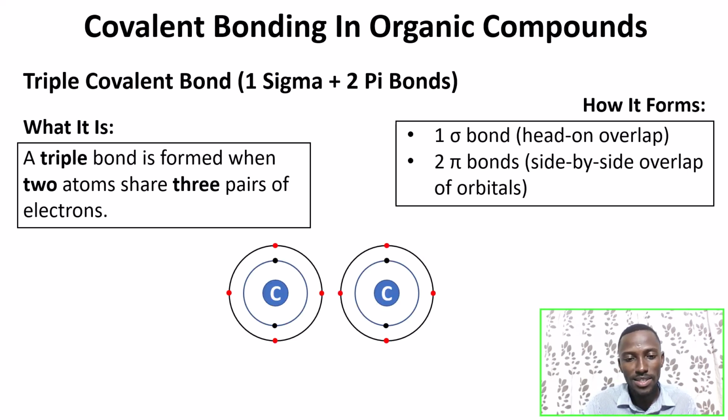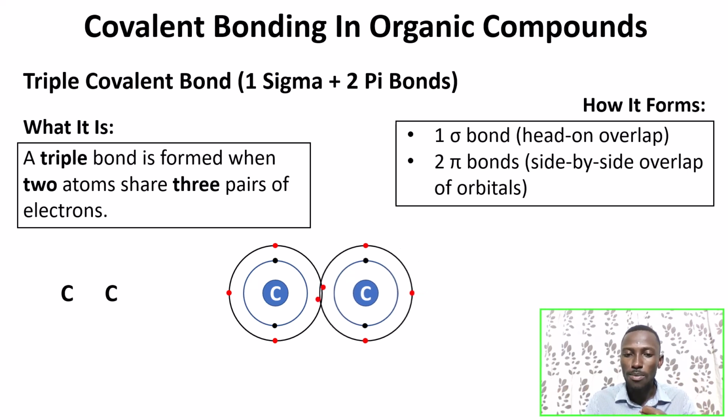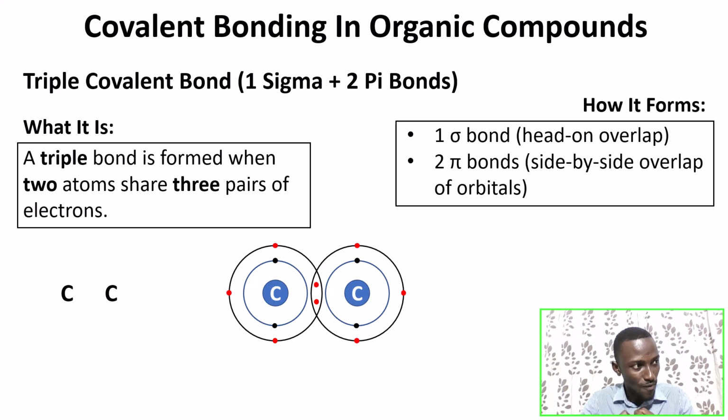But we understand that we're using this diagram. So we have carbon and carbon, 2 carbons. Now the first step, remember a sigma bond is always formed first. And how is it formed? Head-on overlap. So the 2 carbons will have head-on overlap. In that head-on overlap, there is 1 pair of electrons that is shared. That forms the first sigma bond, and the sigma bond forms the foundation bond in multiple bonds.